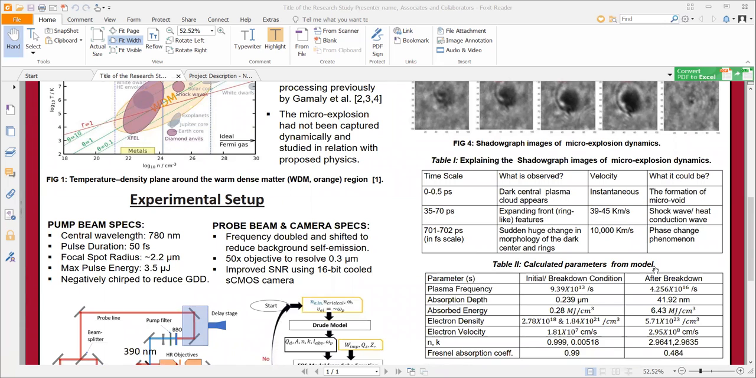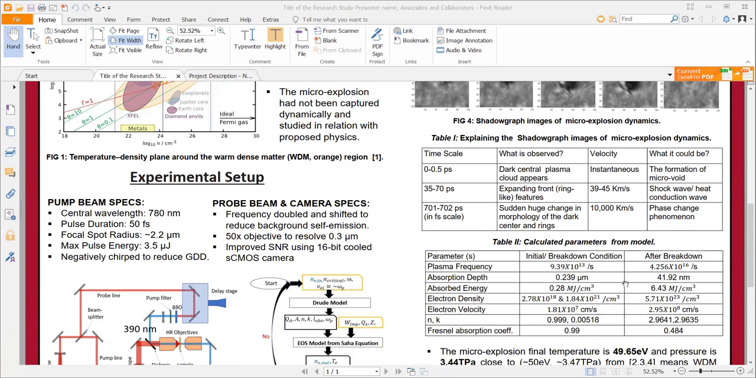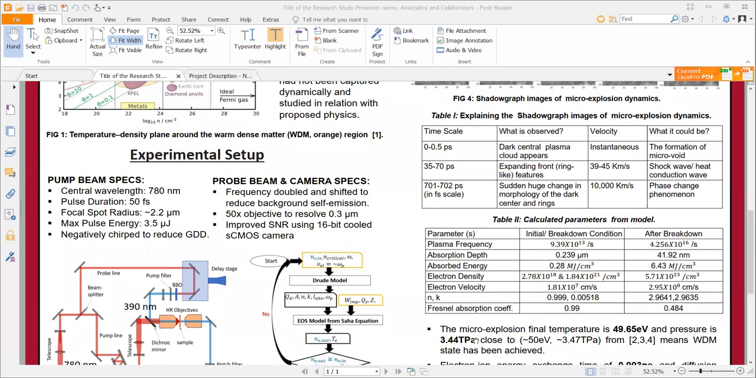In table 2, we are showing the calculated parameters from our self-consistent model. We see that the absorbed energy is around megajoule per centimeter cubed, and the electron density rises from 10 to the power 18 per centimeter cubed to the breakdown condition of 10 to the power 21 per centimeter cubed, and finally settles at 10 to the power 23 per centimeter cubed. This final value is similar to the expectations of warm dense material as shown in figure 1. We also see that the microexplosion final temperature is close to 50 electron volt, and the pressure is in the terapascal range, which is also consistent with warm dense material state expectations.